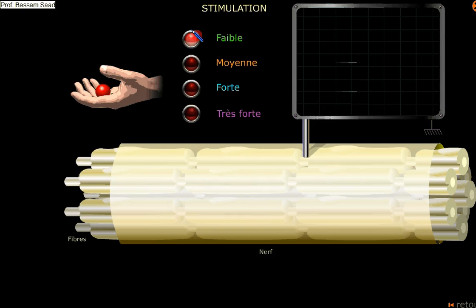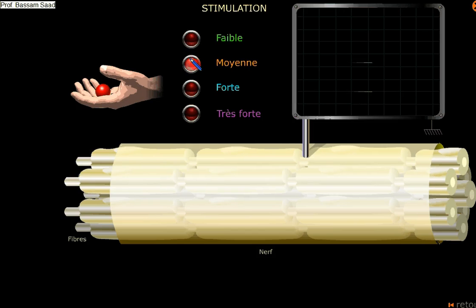The lower indication is for the signal of stimulation, and above it, there is the action potential. It's not our objective. Our objective is to see what happens when I increase the intensity of stimulation. When I increase the intensity of stimulation, two fibers, more than one fiber, were stimulated. You see? Look at this.